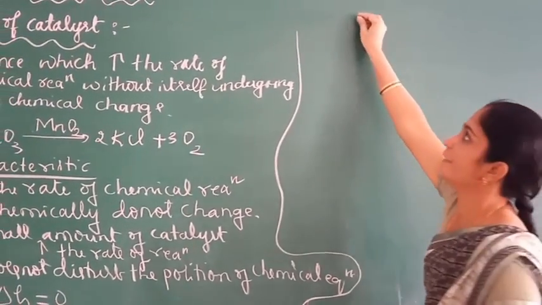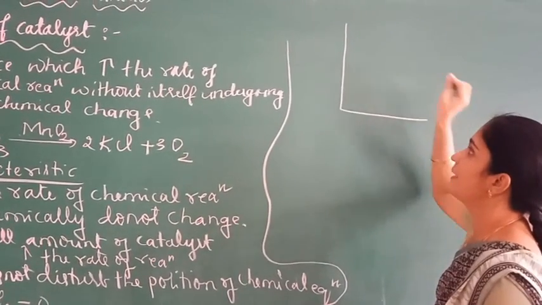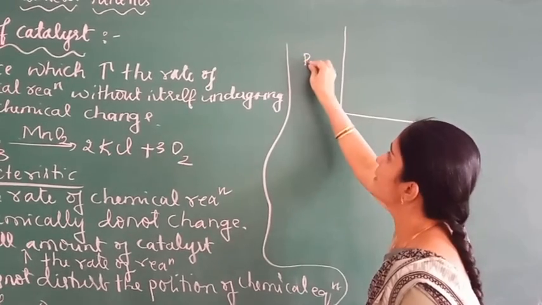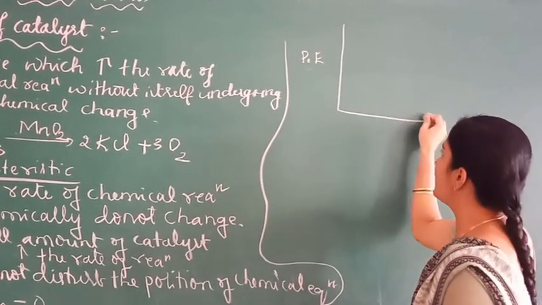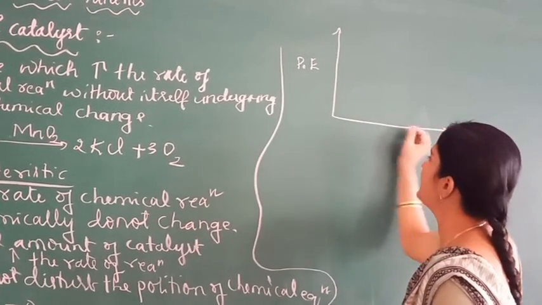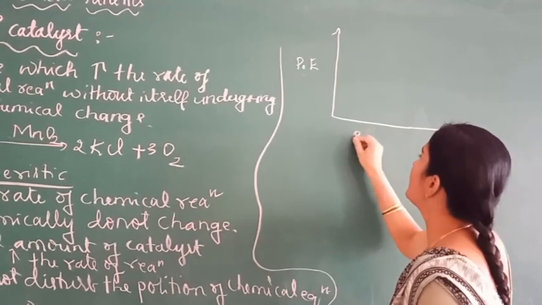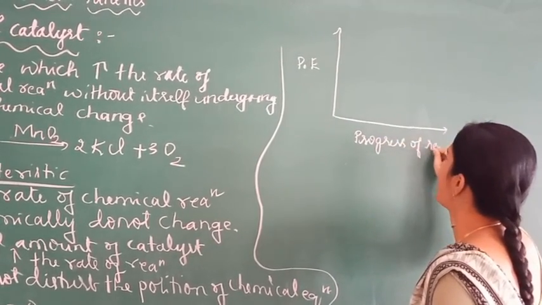The effect of a catalyst can be explained with the help of a graph. Now I am taking potential energy on the y-axis, and on the x-axis I am taking the progress of reaction or reaction path.